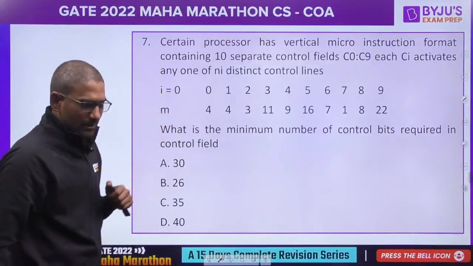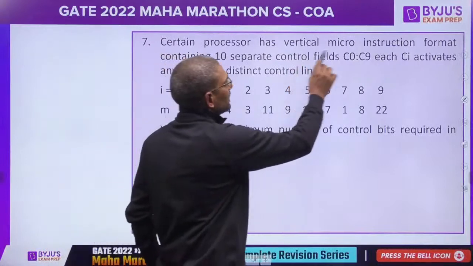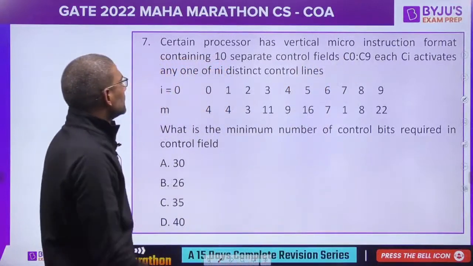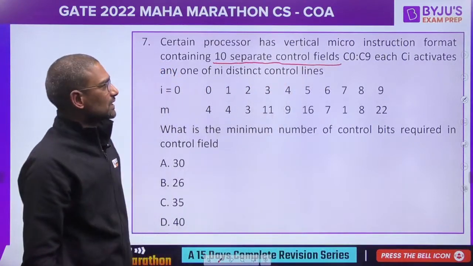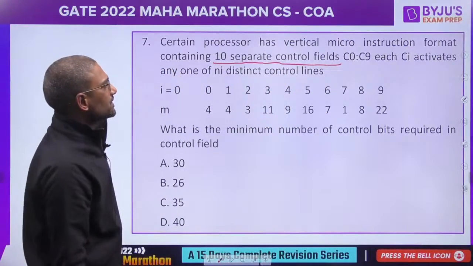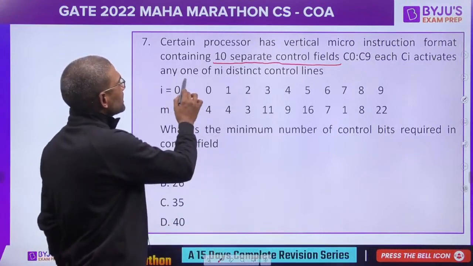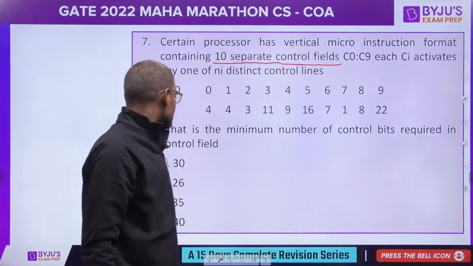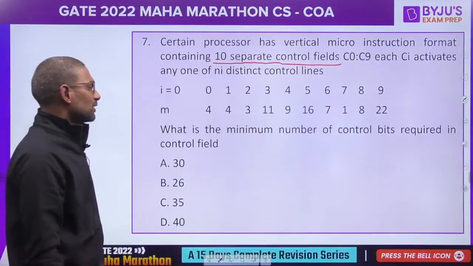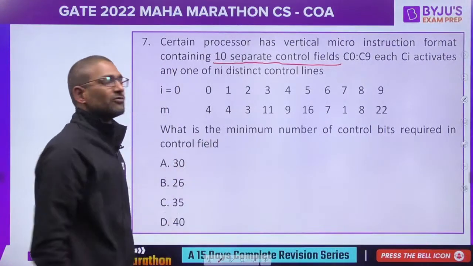Consider a processor that has vertical micro instruction format containing 10 separate control fields C0 to C9. Each Ci activates any one of the Ni distinct control lines. So what is the minimum number of control bits required in the control field?